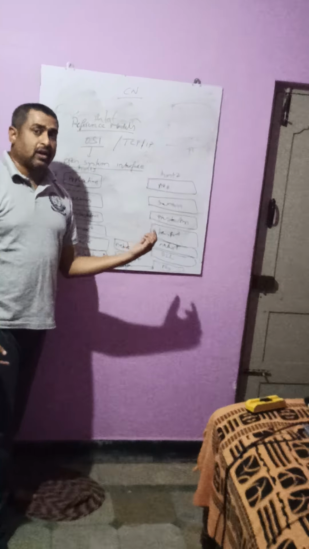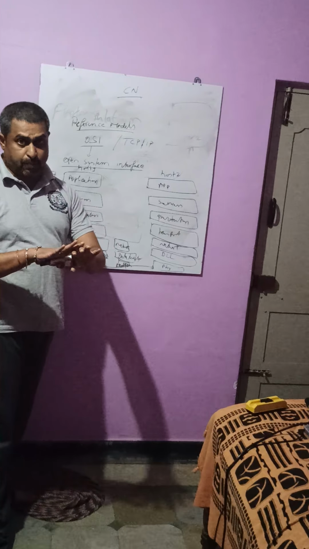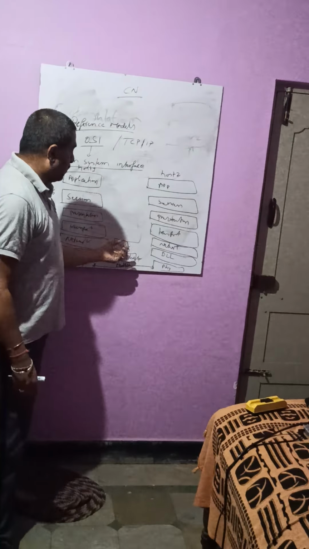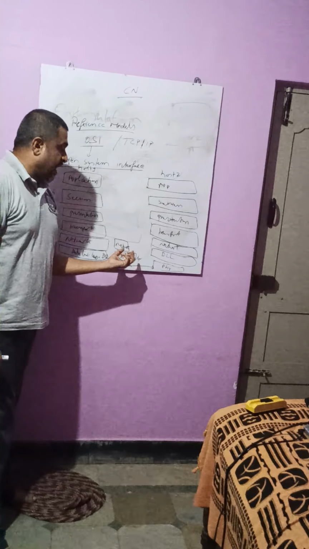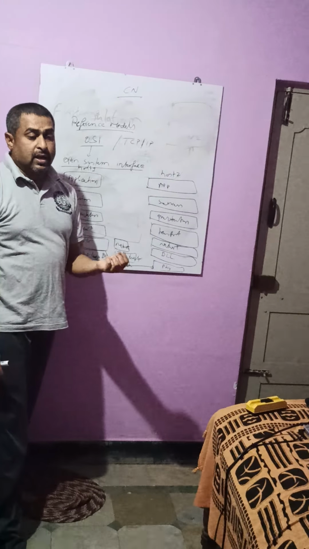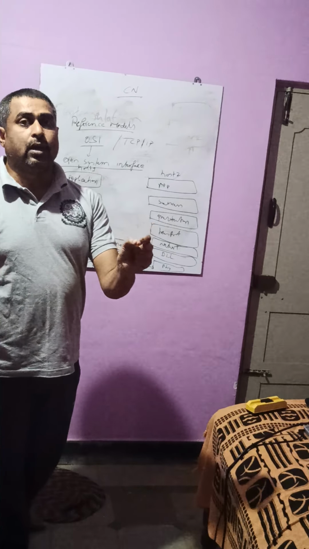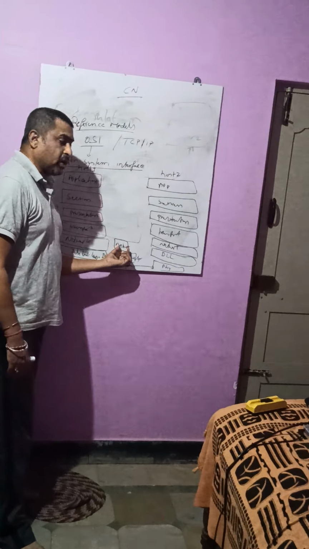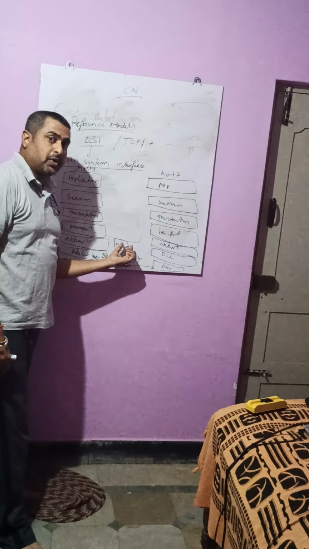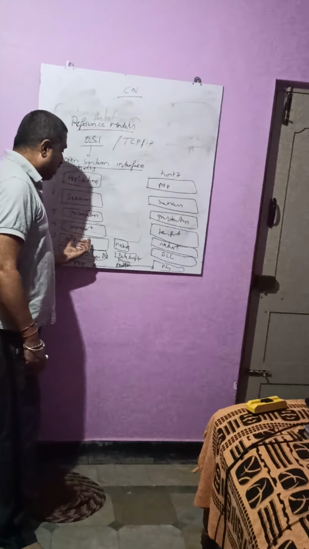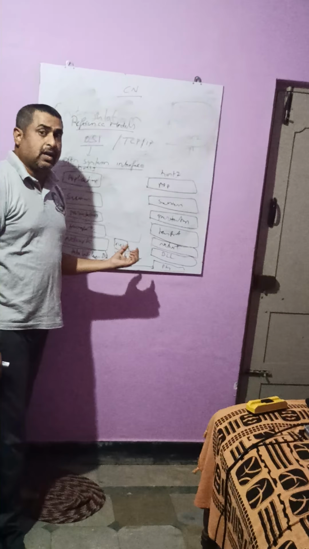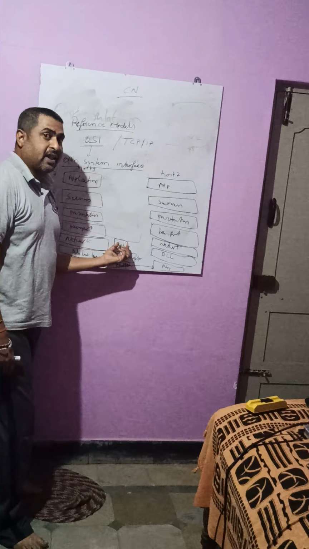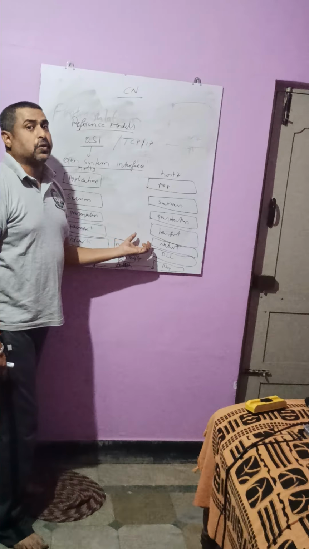There, as I told you in the earlier case, the encapsulation of the frame will be removed and a packet will be taken out from this network layer, and it will see the packet, that is, whether this packet belongs to me or not. Now, as I told you, here it is host to host communication. It will check according to the header, and the routing information will be there in this particular network layer. As I told, this network layer is used to maintain a route from source to destination.